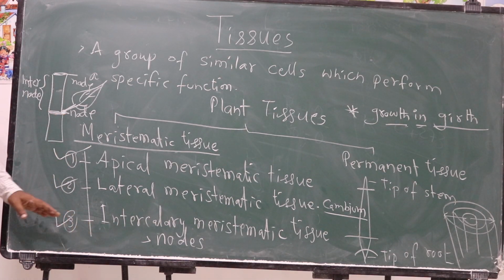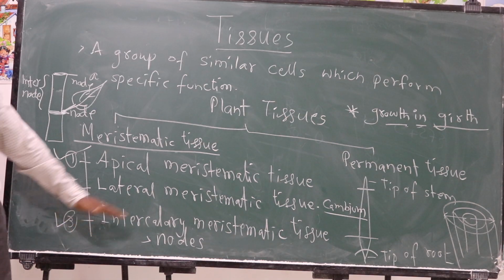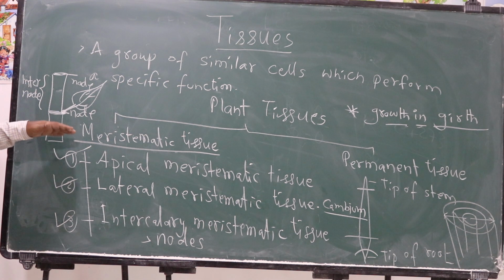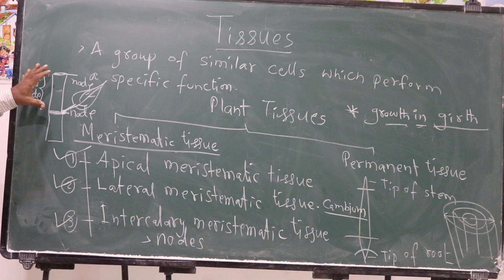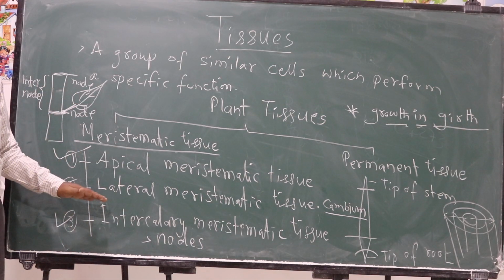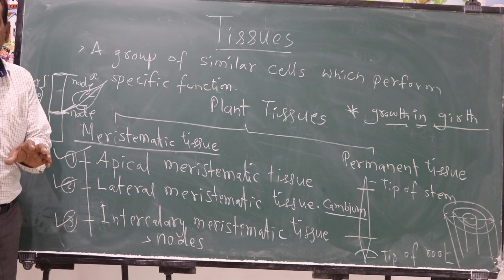The third type of meristematic tissue is intercalary meristematic tissue. It is present in the nodes, particularly the base of the leaves, and it helps in the growth of internodal distance. And because of internodal distance growth, the plants become taller. That means it is also helping in the growth of the plants. Basically, all the three types of meristematic tissue help in the growth of the plant.